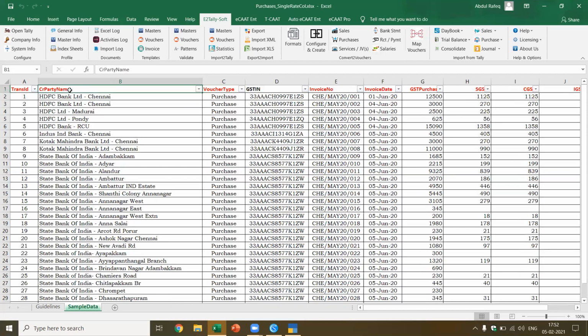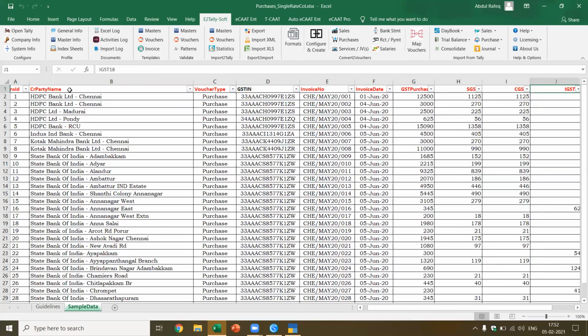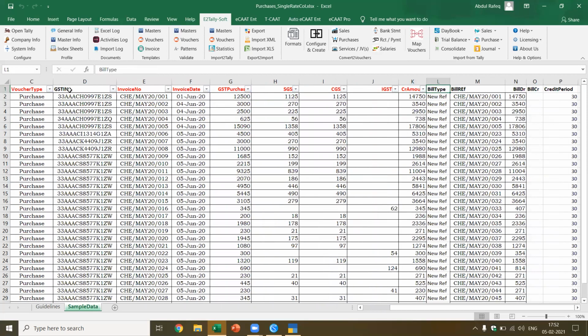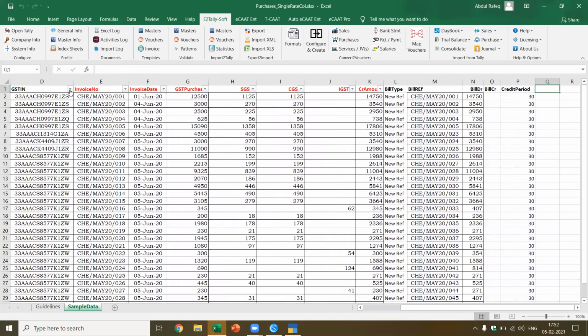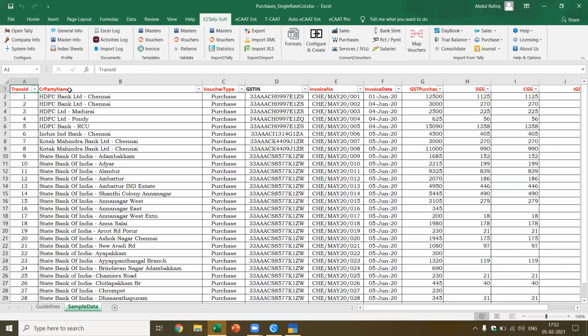Now I have to give the data in the required format. You see, this is the mandatory data: transaction name, credit party name, voucher type, invoice number, invoice date, GST purchases. This is what they got. If they want bill wise, you can also add these additional fields. These are the 4 additional fields which are required when you want bill wise. Okay, I'm going to show you how to convert this format.